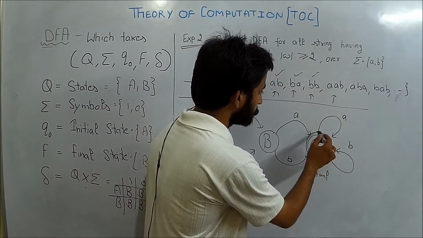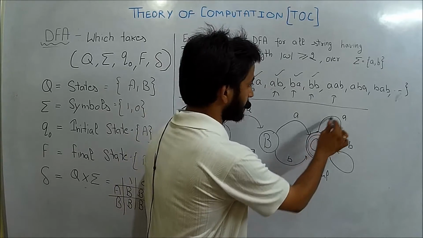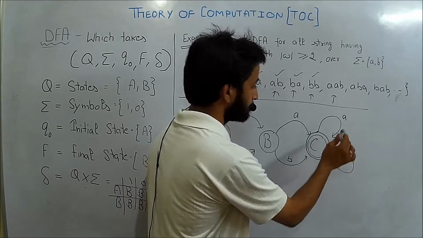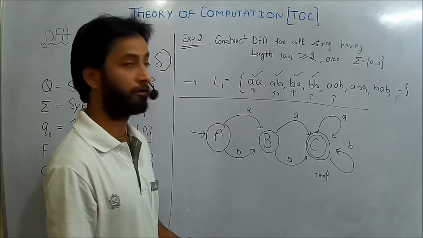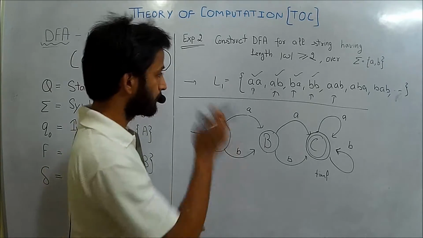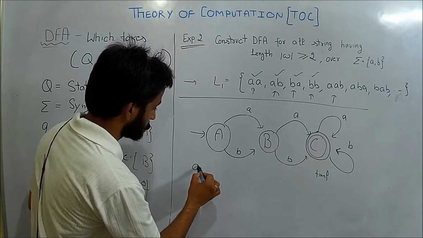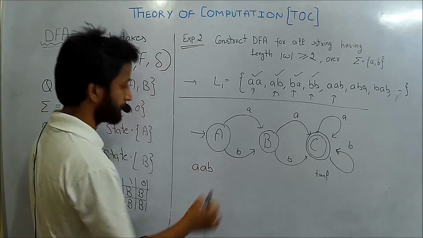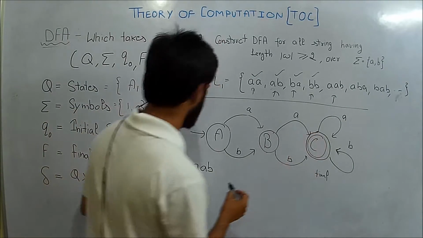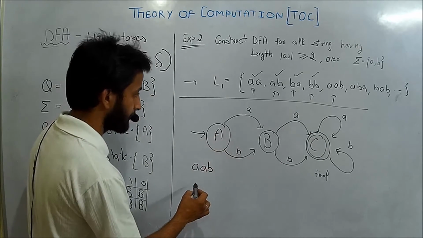So this A and B will accept all the strings of more than length 2. Let us take an example of this string. The given string is A, and B. Let us check how it will be accepted over this DFA.